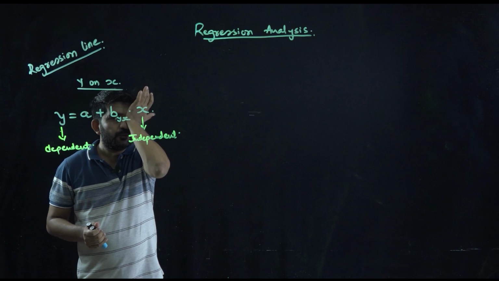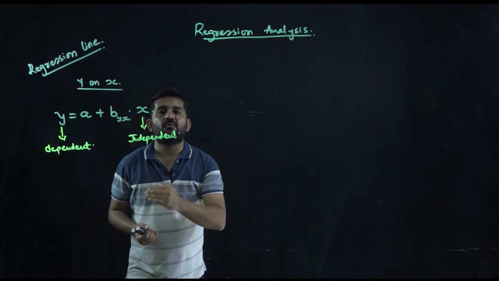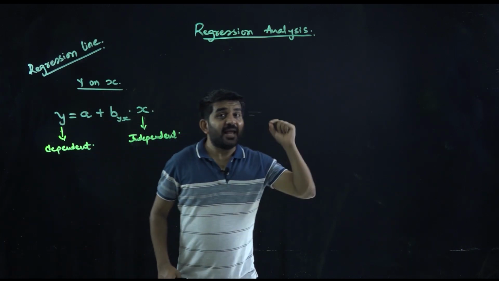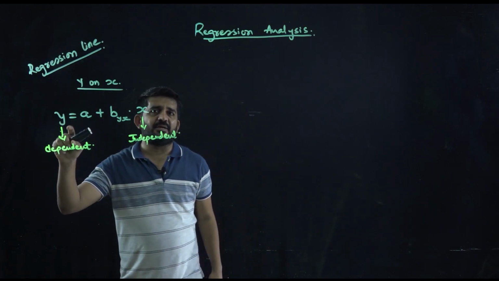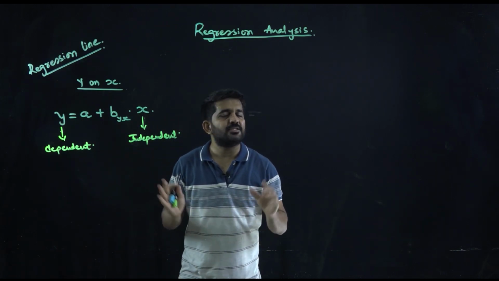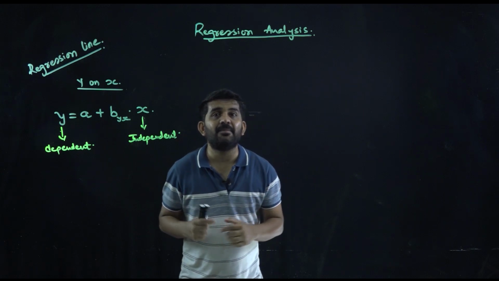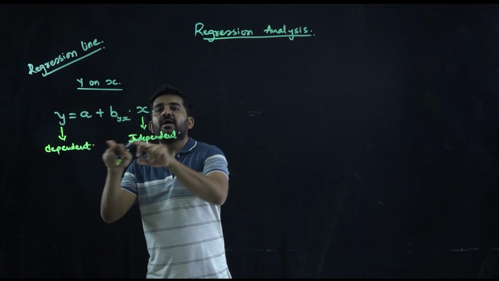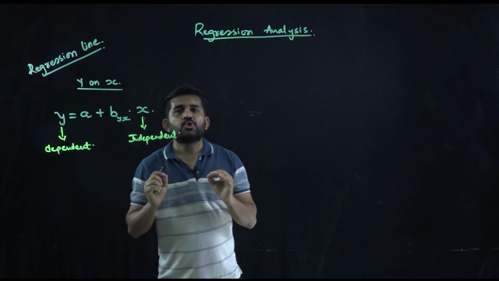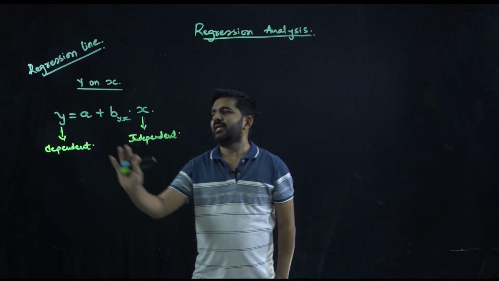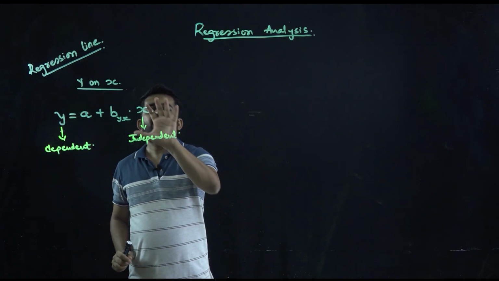Which line will be useful? The regression line of y on x. Is it an exact answer? Say it is 5,000 tons. Will it be a correct answer? No. But it is an estimate based upon some reliable numbers. So this is an estimate of the production of wheat given the rainfall.